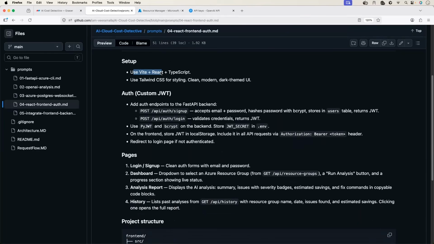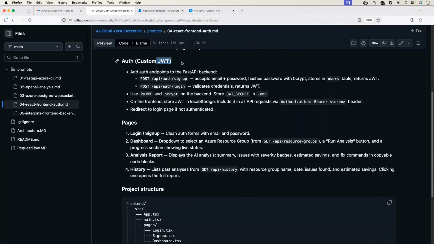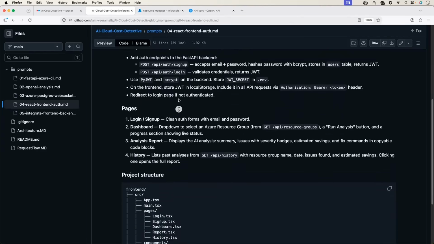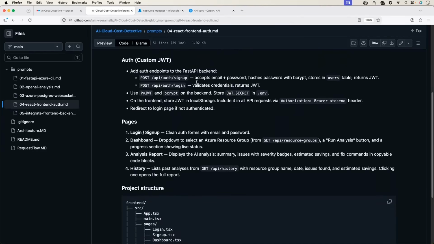Vite is the server for running the front end, with React and TypeScript. For CSS, we are asking it to use Tailwind. For authentication, specifically using custom JSON Web Tokens, I provided a little information on how to use the authentication, like the endpoints for authentication such as the sign up page and login page. And for encryption, I'm asking it to use bcrypt.